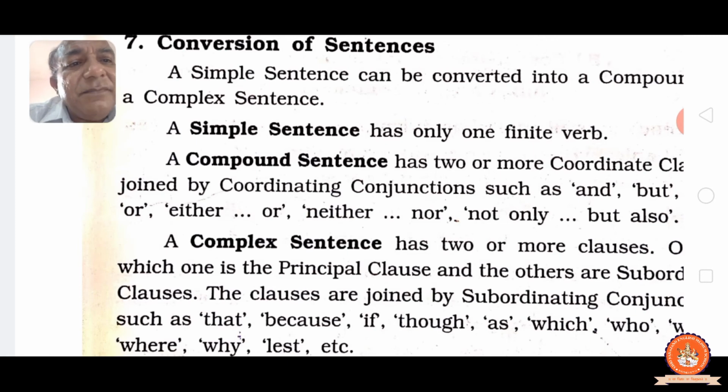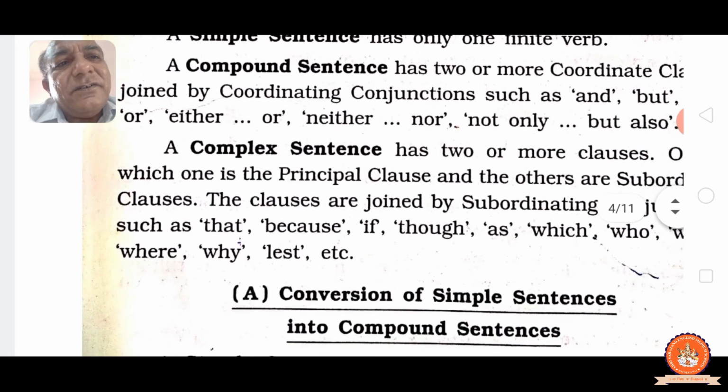The clauses are joined by subordinate conjunctions such as that, because, if, though, as, which, whom, what, why, all the WH words coming in a complex sentence, you know. Besides this, if coming, unless coming, because coming, so that coming. Conversion of simple sentence into compound.